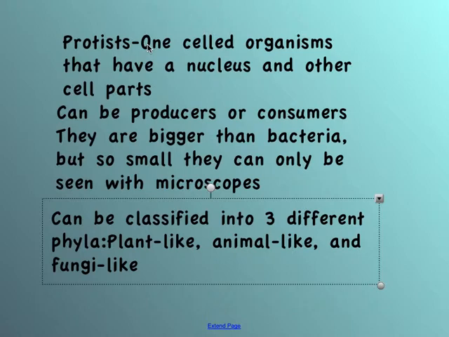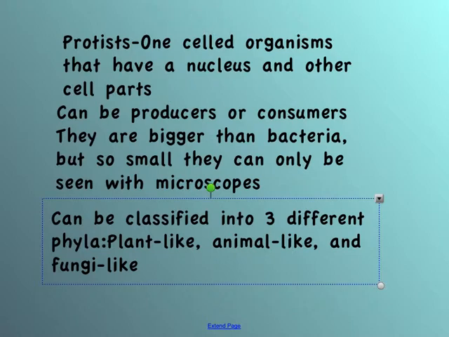To see them, you need to use a microscope. They're still very, very small. They can be one-celled. We'll talk a little later on about some plant-like structures that are made up of cell chains. And there are three different phyla of protists. Some are plant-like, some are animal-like, and some are more like funguses.